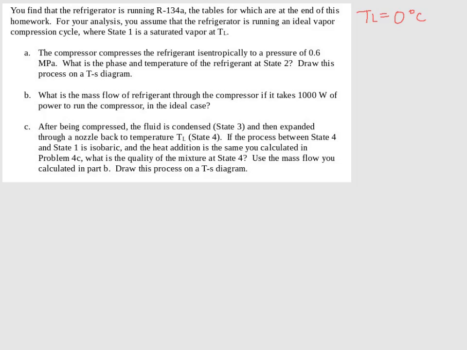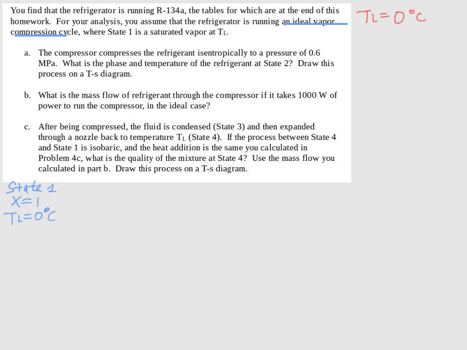So let's get started. You find that the refrigerator is running R134A, and you assume that the refrigerator is running an ideal vapor compression cycle where state 1 is saturated vapor. So we can start listing our state points. State 1, where it's saturated vapor, means our quality is 1, at T low. T low from the previous video is 0 degrees Celsius.